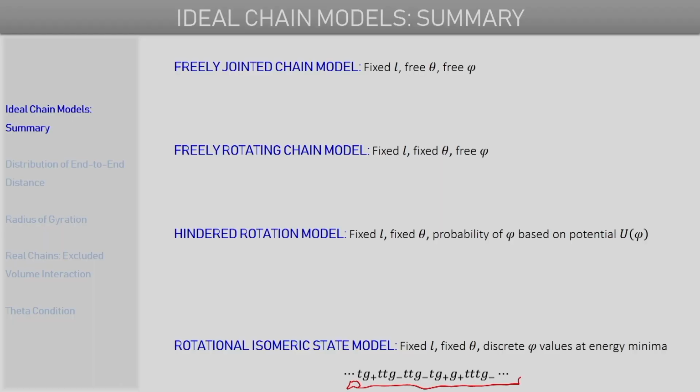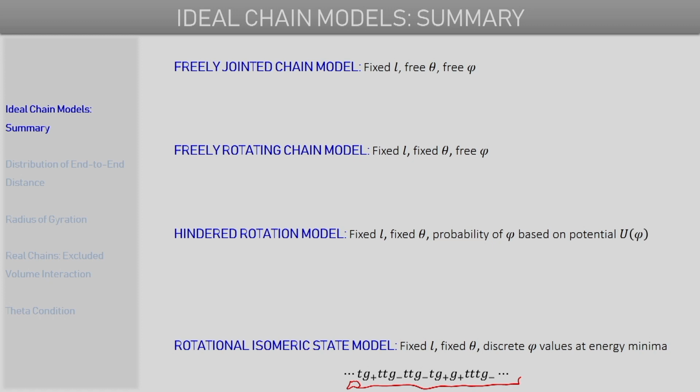So this rotational isomeric state model for such a polymer will basically allow only these torsional states, and the conformation of the polymer chain backbone can be represented simply as a sequence of these different torsional states. One such representative sequence is shown here, where torsional states such as trans, gauche plus and gauche minus occur with different probabilities along the chain backbone, and this basically defines the conformation of the polymer chain.